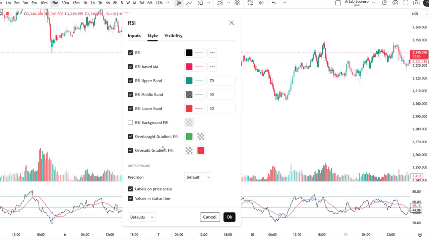And another thing, the RSI background, I have unchecked it because I want a neat and clean RSI visible on my chart. That's why I have set these colors and settings. After setting these colors and lines, I have set them as default. These settings will work perfectly forever for me.